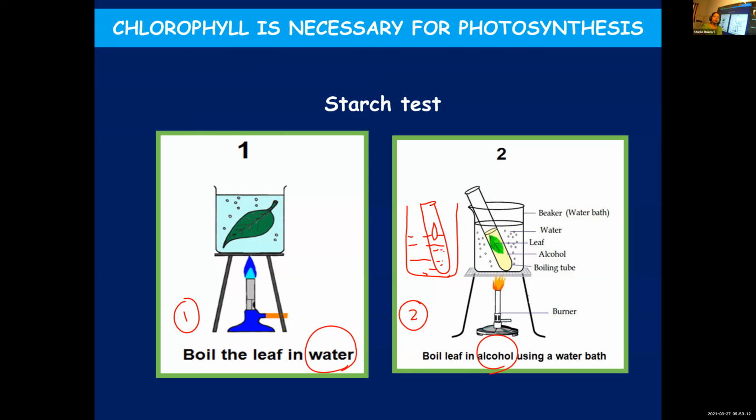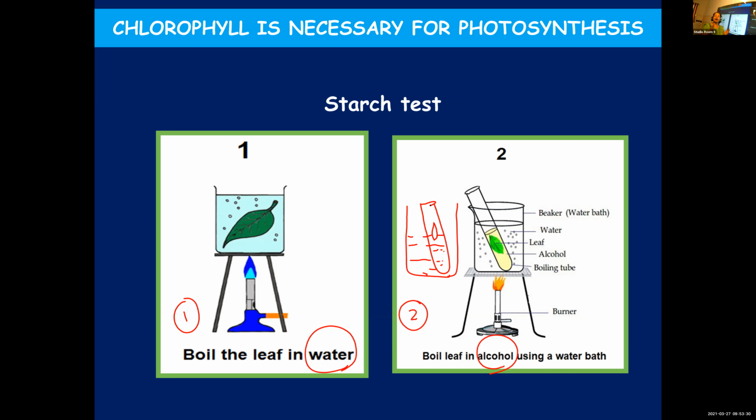In this case, we are not directly showing alcohol to the flame, because if it spills, it can cause fire and can cause some burns in your body. So in order to ensure safety, you boil the leaf in alcohol with the help of a water bath.